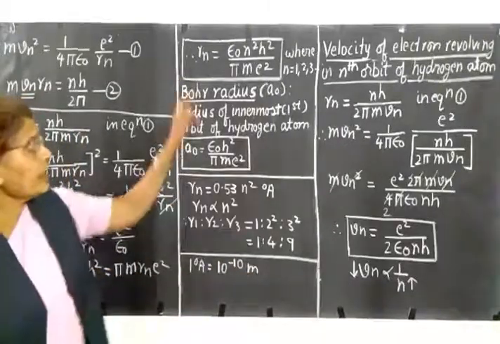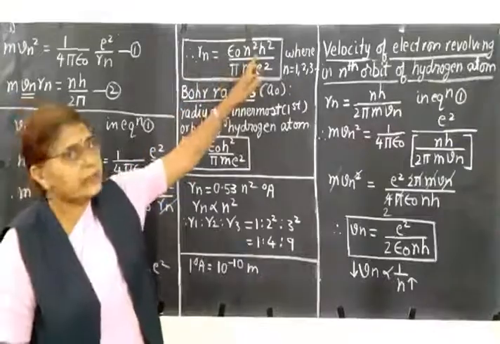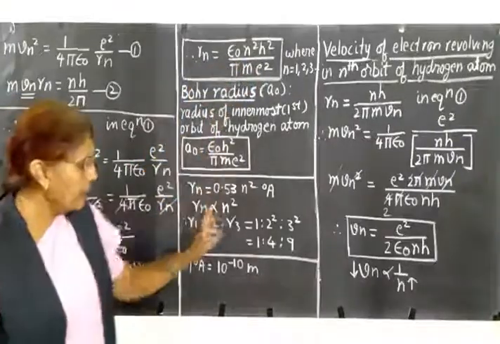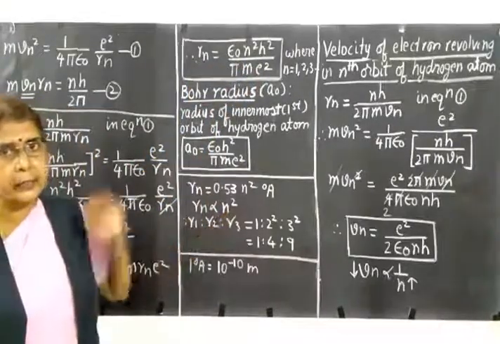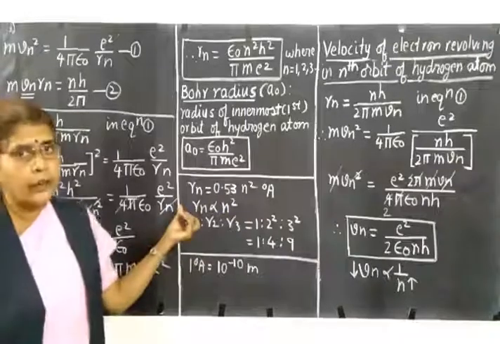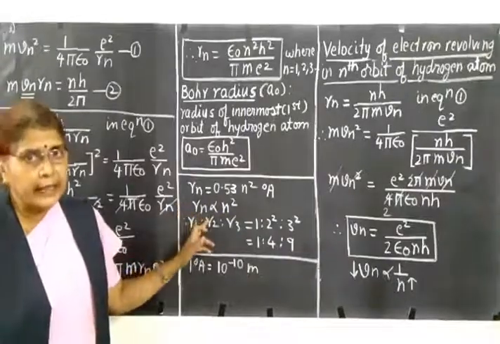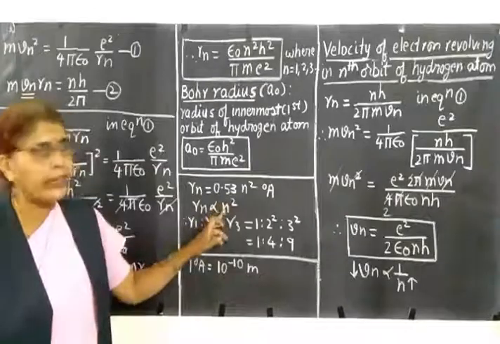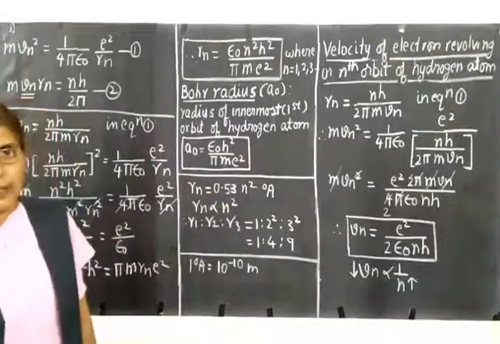Also, because all these terms are constant, you can write Rn proportional to n square. The meaning is radius of the orbit is directly proportional to square of the principal quantum number.